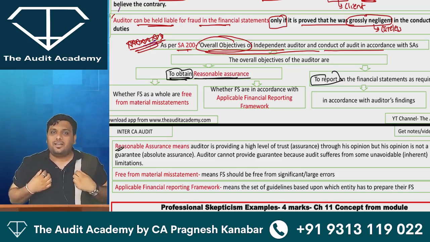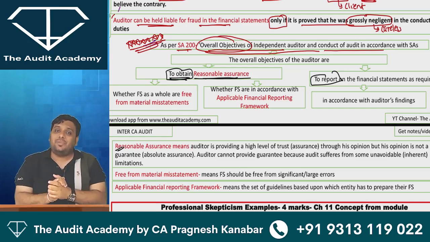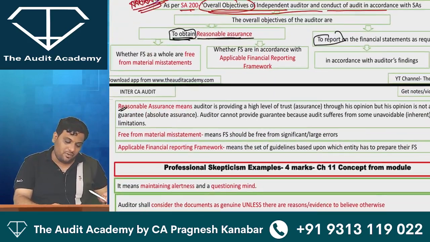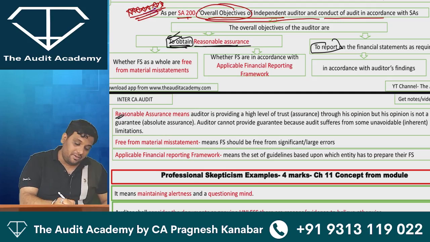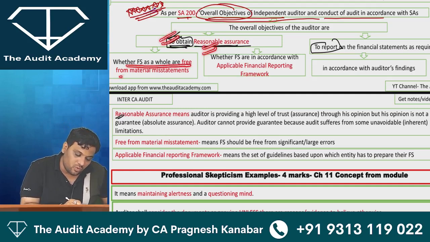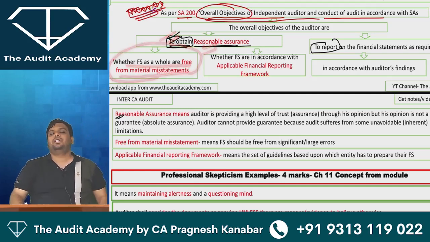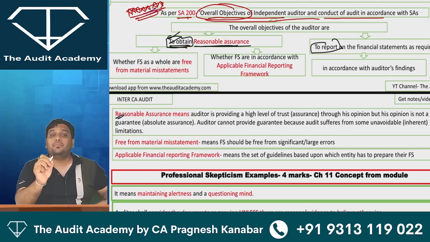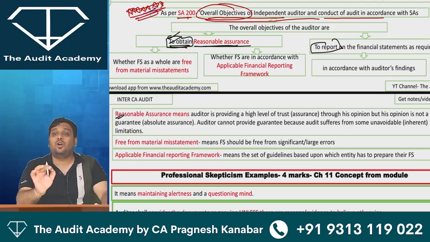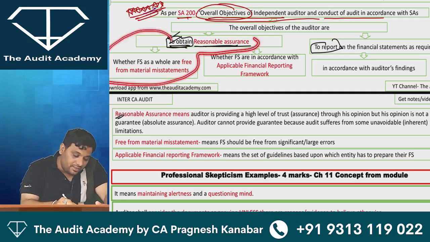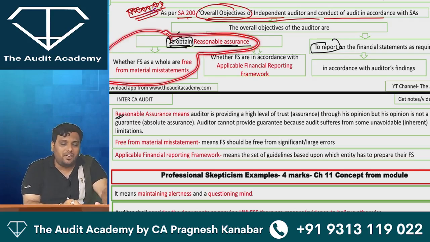So, as an auditor, I am worried that financial statements should not have big errors. Small errors are fine. So, everyone over here, I want to obtain reasonable assurance whether financial statements as a whole are free from material misstatements. I don't want big errors over there. Small errors are fine. I want a confirmation. Are you clear with this much? I want every single word very clear over here.